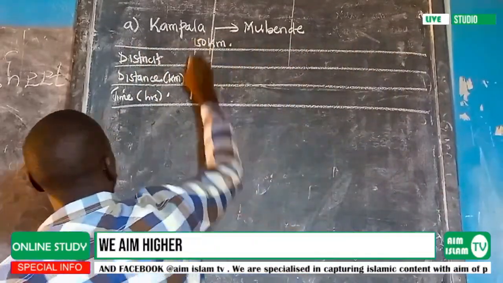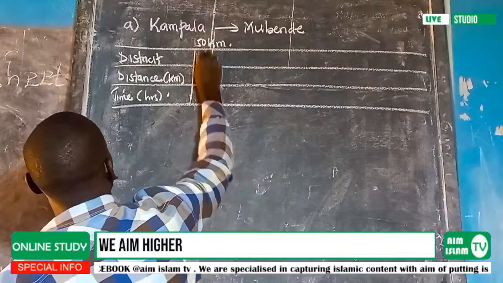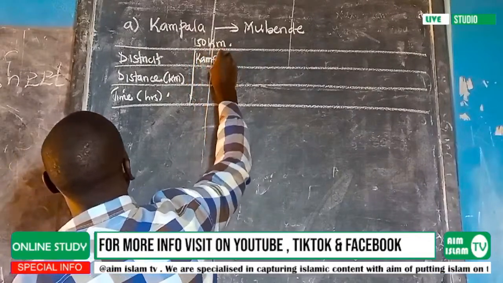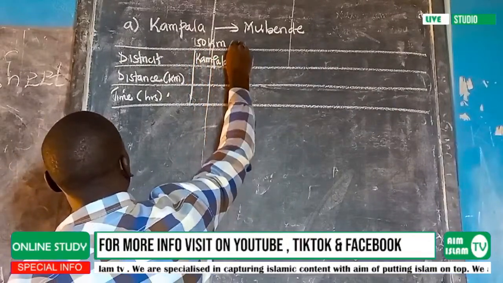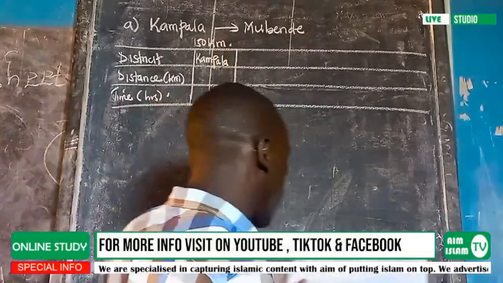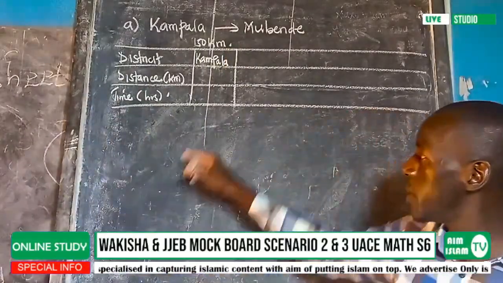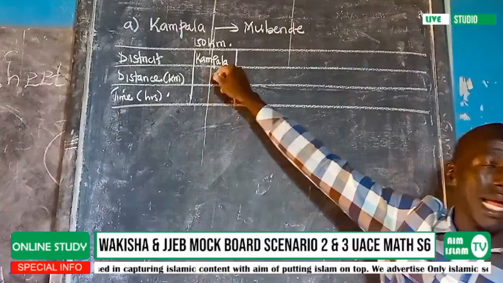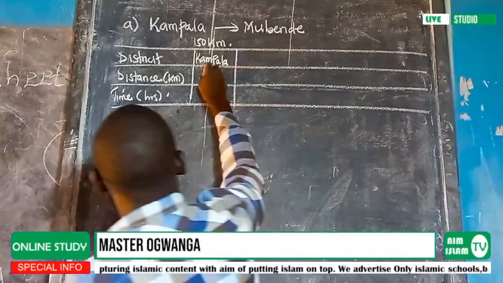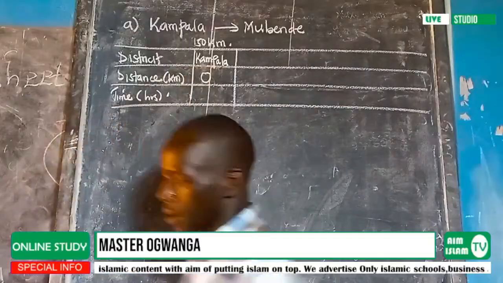So my first journey should be Kampala. They have said he leaves Kampala. Remember, if this person is just starting from Kampala, at this point, the distance here is 0.